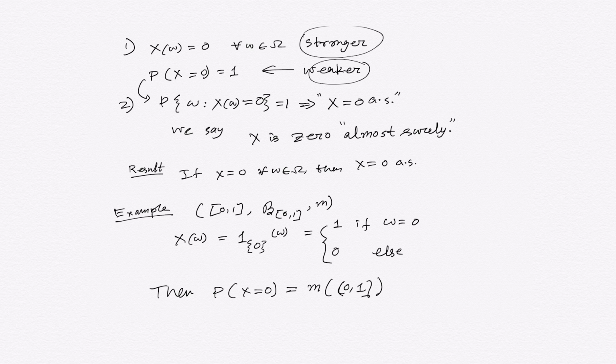The measure of this interval is its length, which is 1. So this falls into the second category. This clarifies the meaning of almost sure statements.